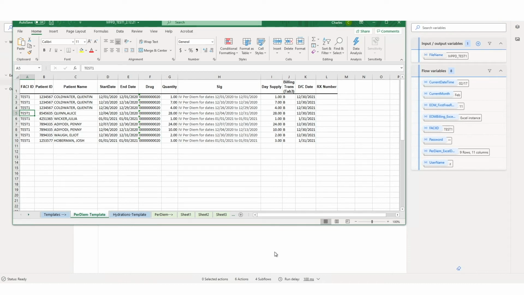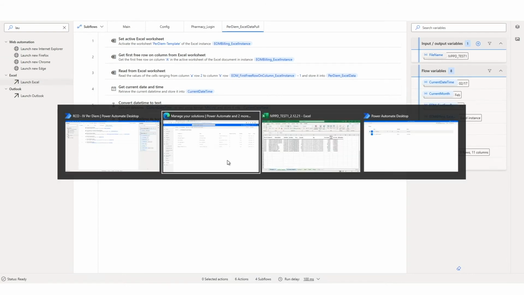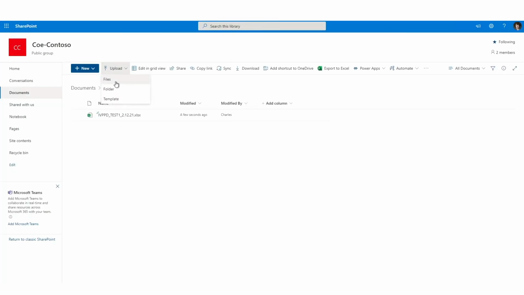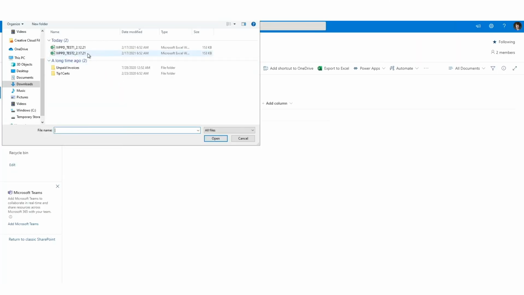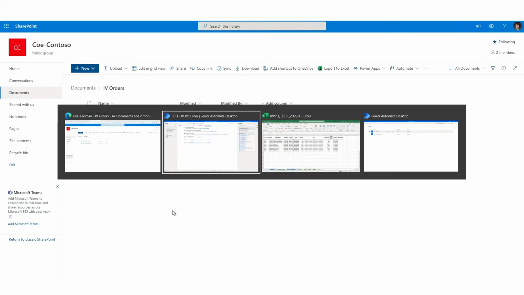So now that we've built the first part of this flow, we're going to switch over to a different flow that has the full details, including connecting to that framework system that Glendale built. And what we'll do is add a file to that folder in SharePoint to kick off this process end to end. When this process runs, we'll be able to watch it because it's running in an attended way, in this case, on a different machine. So let's switch over to that machine and watch it go.